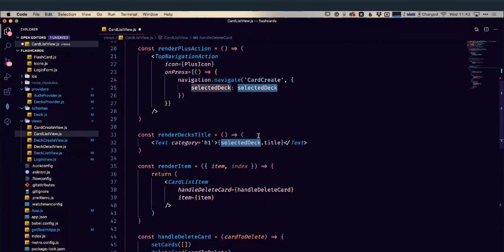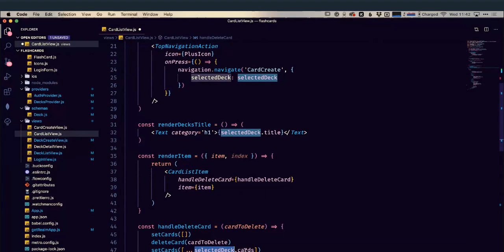That deck has subdocuments, which is an array of cards, and we're deleting one card out of that array. Once we've deleted that card, because these are live objects, that card's going to get removed from this selected deck.cards object, and then we can reset our cards, and that's just going to disappear.